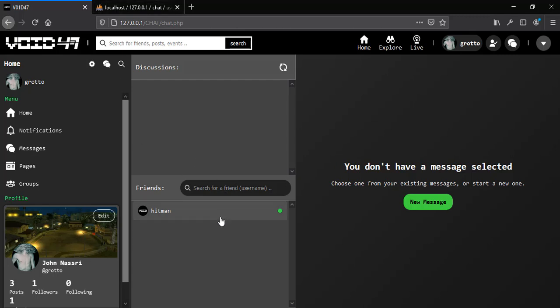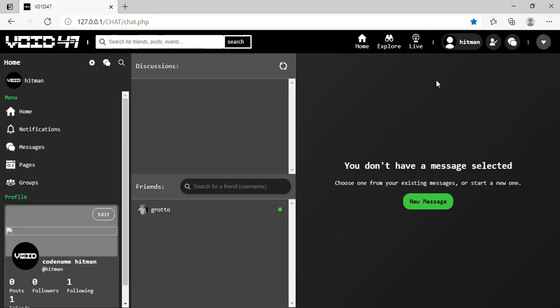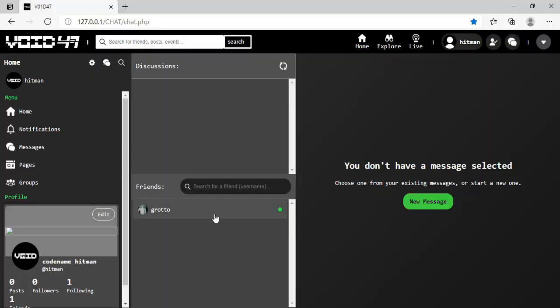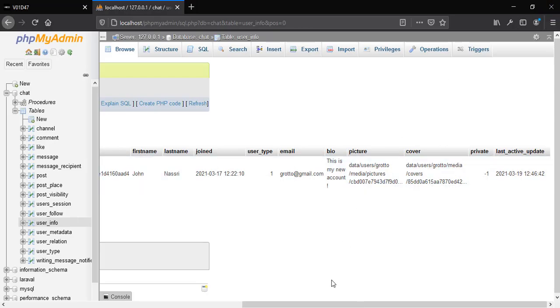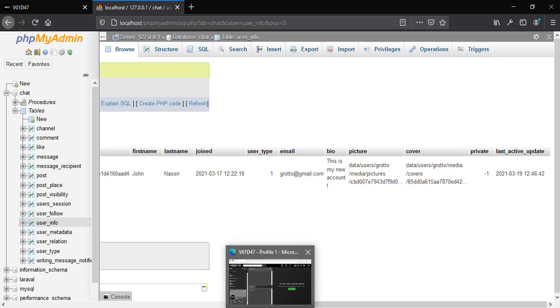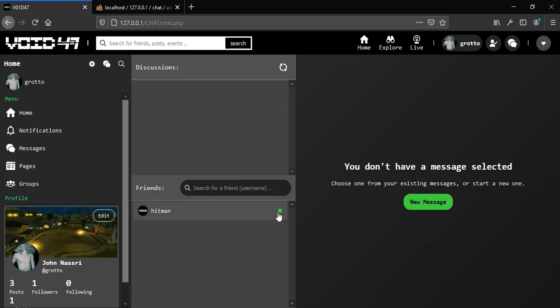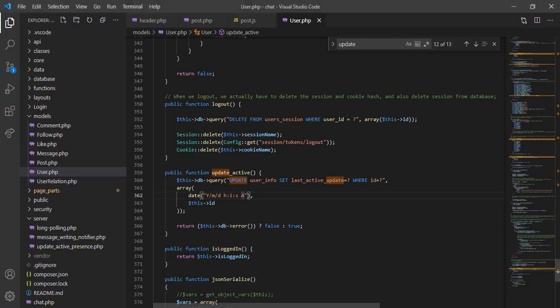Every 2 minutes we send a request to the server to update this column. Now if this user closes the browser and 5 minutes passes, as an example, we don't have a 2 minute difference between now and the last active date.